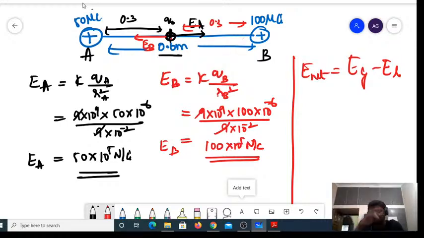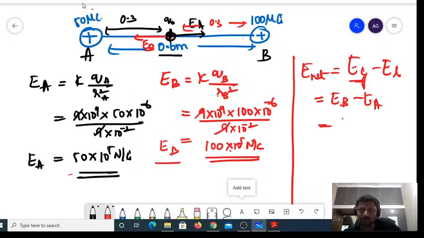Okay. Now E net would be equal to what? It is E greater. Which one is greater? It is EB minus EA, right? By looking at that only you can say EB minus EA. What is EB? It is 100. This is 50. So it must be 50 into 10 power 5. Must be the value of E.